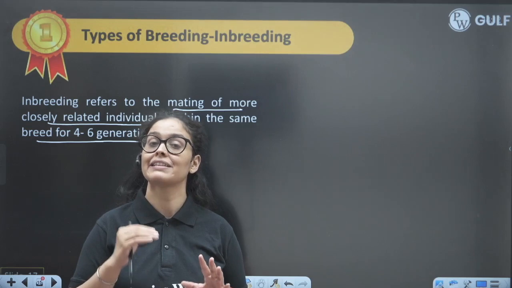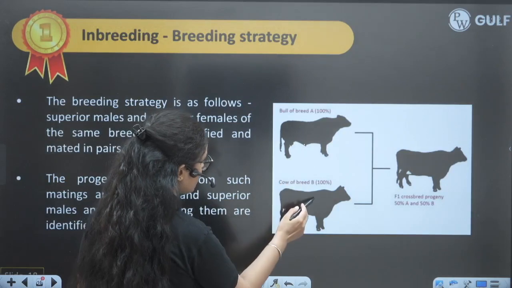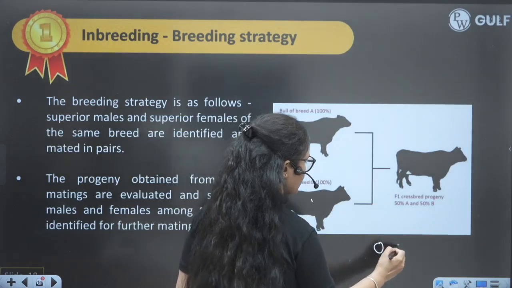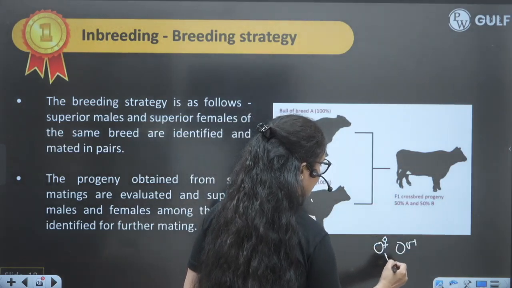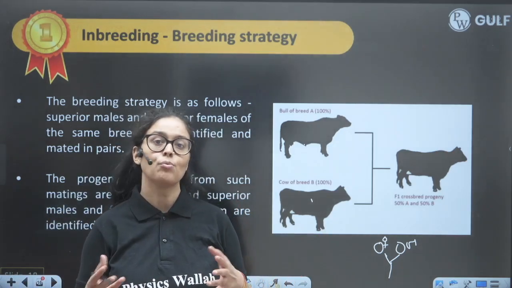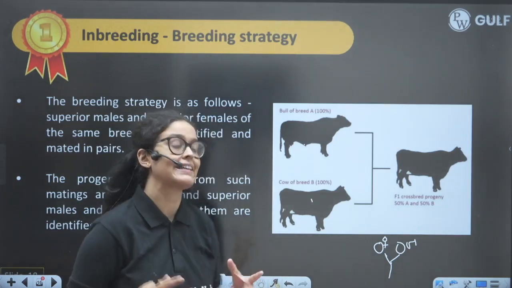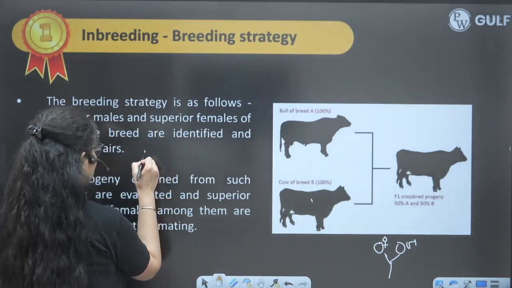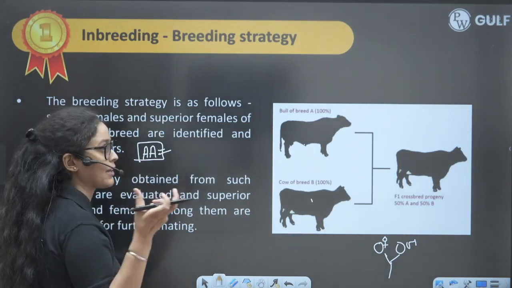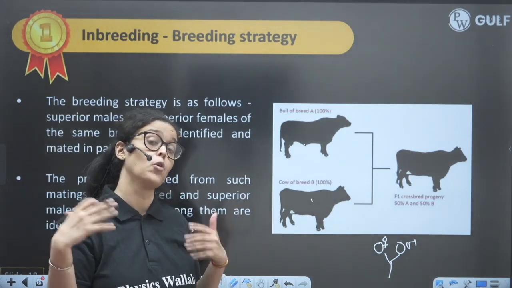So why are we doing this inbreeding? Suppose this is the good, superior variety, and this is their offspring. Suppose they have got a male offspring and a female offspring, we will again mate them together, and then they will have kids. Now we will mate their kids together. So why are we mating closely related animals? So that we can get the homozygous character. Homozygous means both the dominant alleles come together and form homozygosity to form the pure line. Pure line means dominant and the most productive one, right?